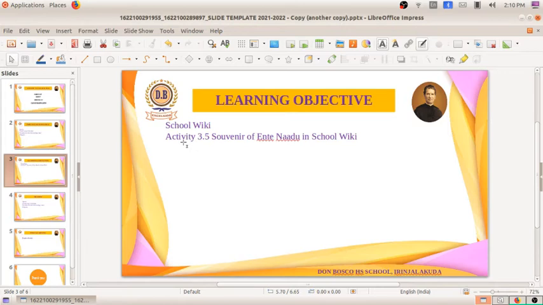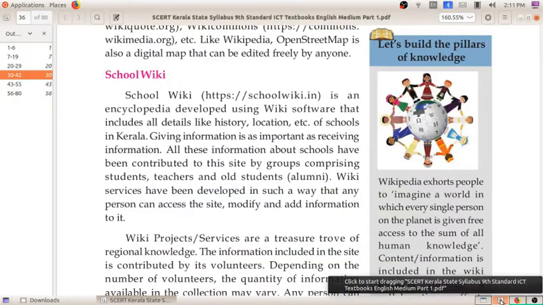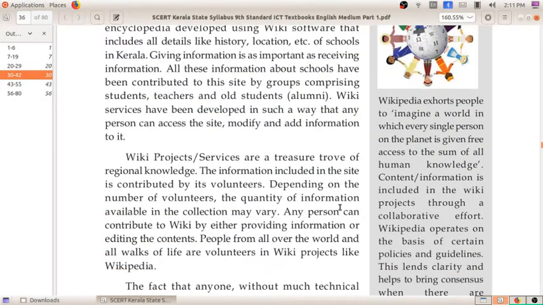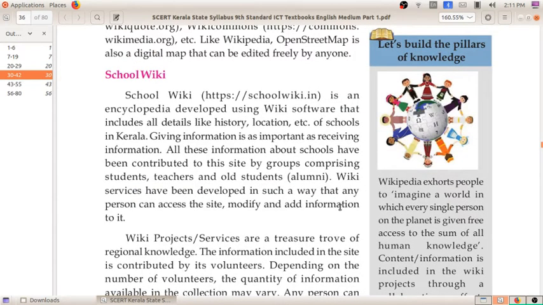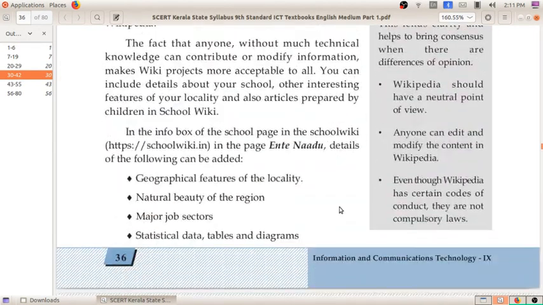So a lot of wiki projects are there in SchoolWiki. The information included in the site is contributed by volunteers or students or anyone. Depending on the number of volunteers, the quantity of information available in the collection may vary. Here you can see, or I think all have the textbook with you, some of the information about SchoolWiki to go through.